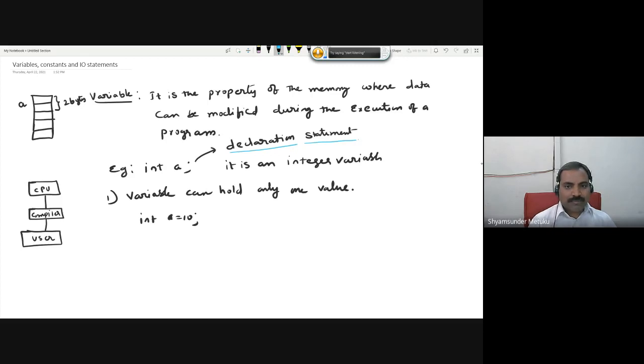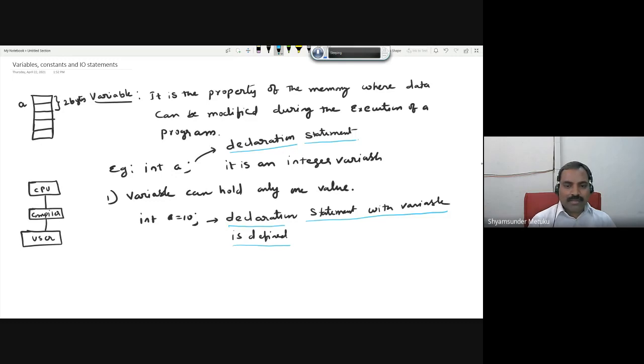Whereas this is called the same declaration statement with a definition, that is, declaration statement with the variable defined. So in the underlined part, you must remember the differences.